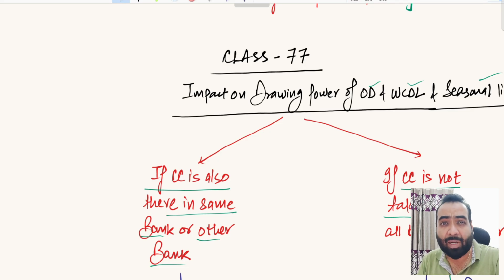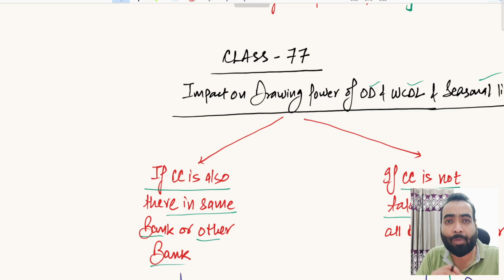But friends, there are multiple banking scenarios also. Suppose you have taken working capital facilities from two or more banks. Suppose you have taken from HDFC Bank and ICICI Bank. HDFC Bank has given you OD limit, WCDL limit, seasonal limits, which are non-DP backed limits practically. But ICICI Bank has given only CC limit to you. So if the other banker, ICICI Bank, has given the CC limit to you, the drawing power norms shall be applicable on your business, right?